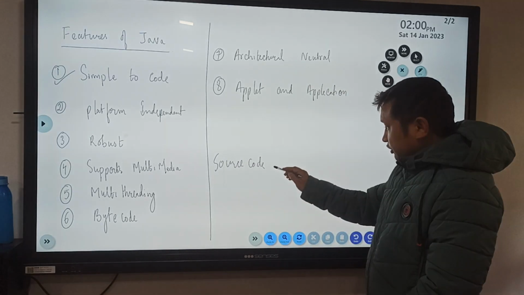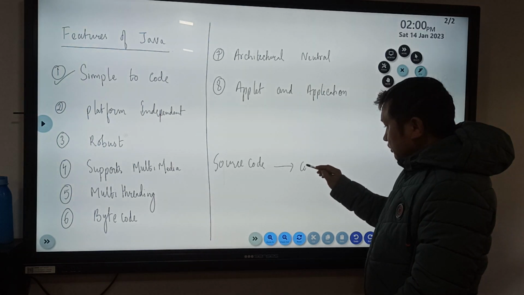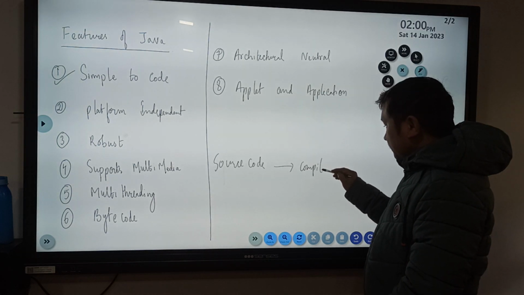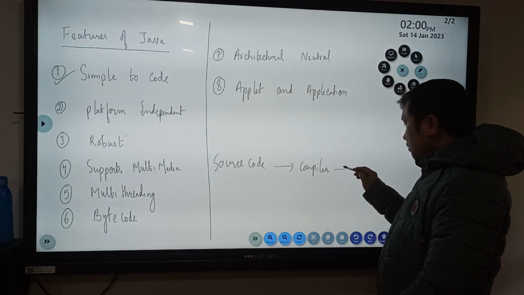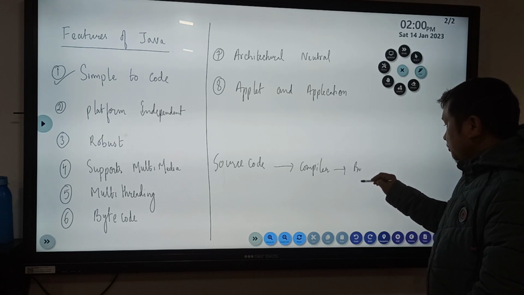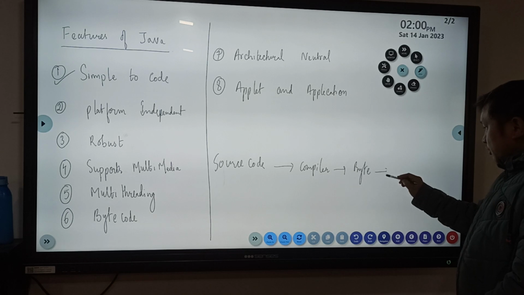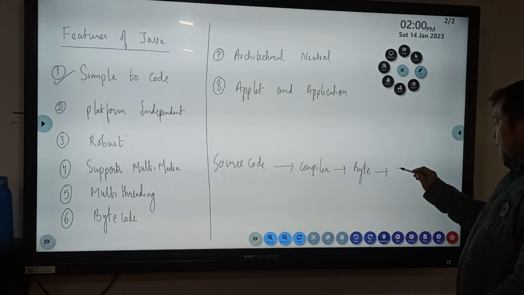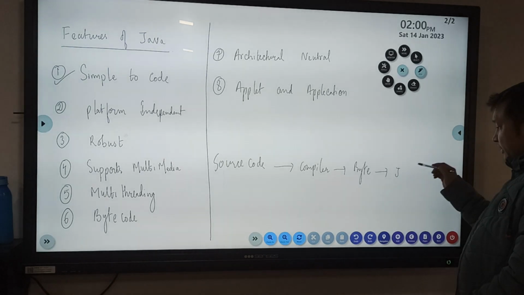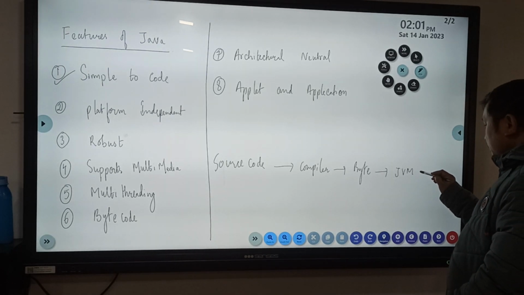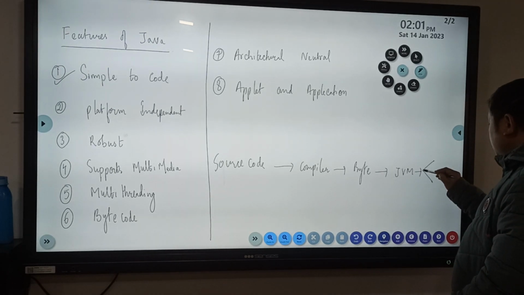That source code gets compiled into bytecode, and that bytecode gets converted into machine level language by the JVM. This is machine code.